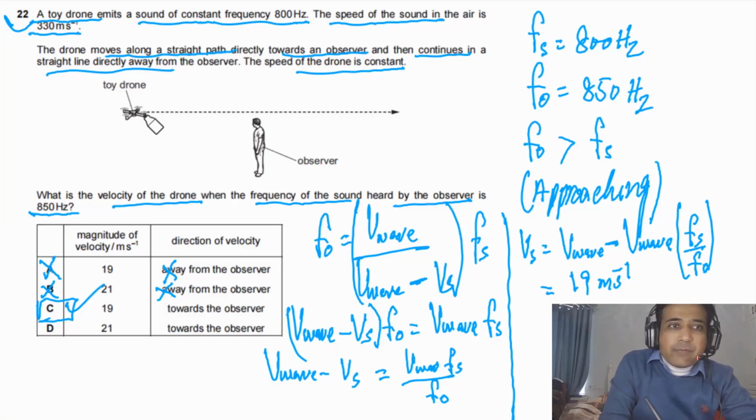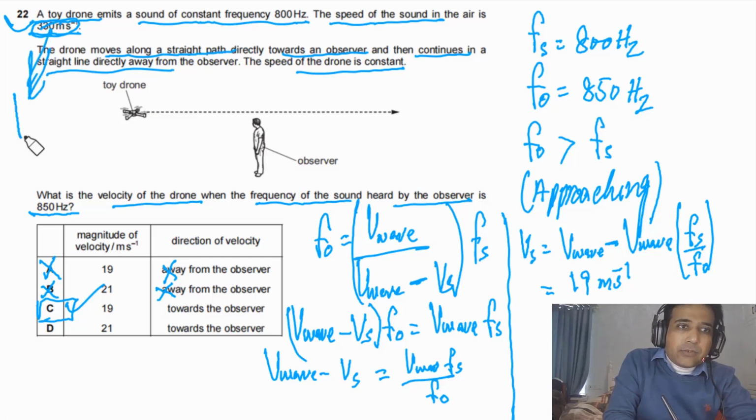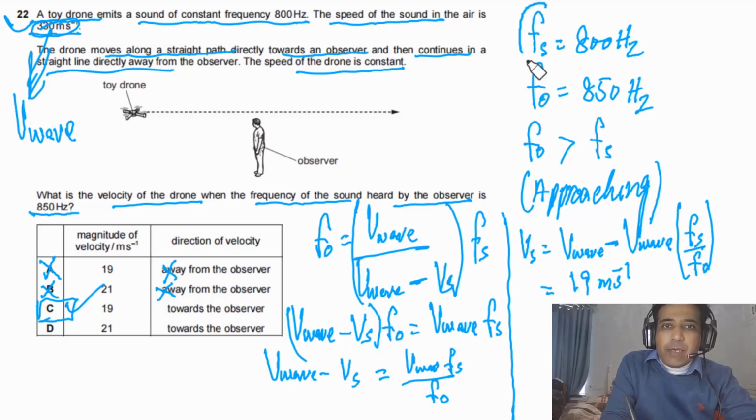The speed of the wave is given. So this is the speed of the wave. Let me highlight, this is the speed of the wave. So we have the speed of the wave, we have Fs, we have F naught. Simply plug in, this is the final answer.